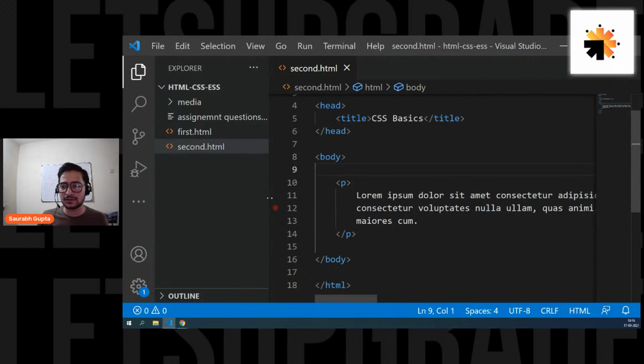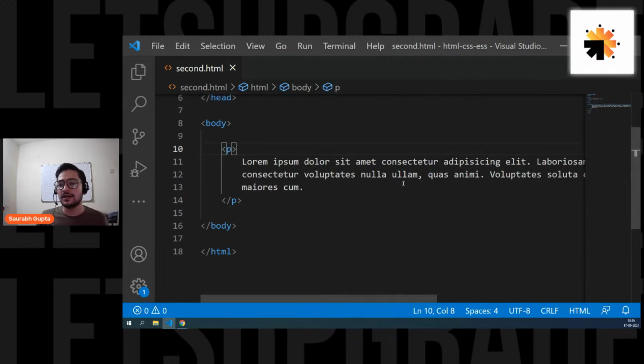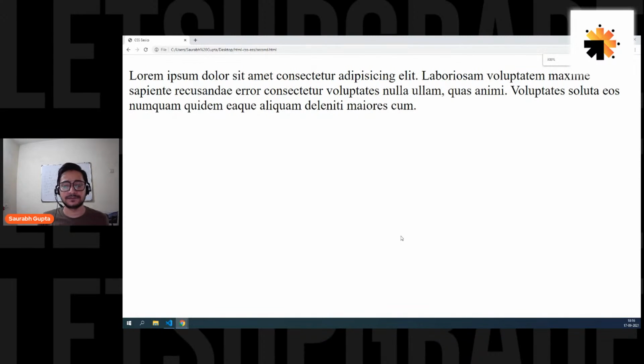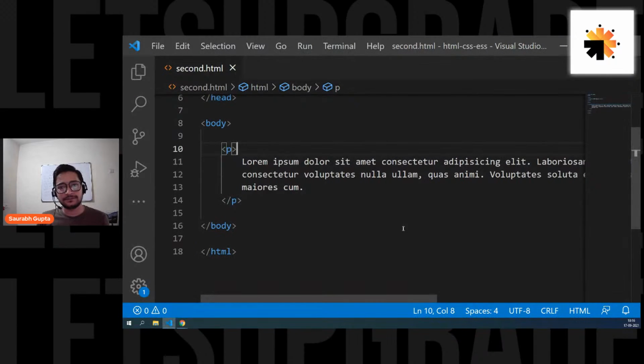Let me close the sidebar. Now we have a simple paragraph which looks like this. Let me zoom in. Simple, right? Now I want to apply some CSS on this paragraph element. Guys, please everyone focus. If you focus on everything for the next 5 minutes, you'll understand all the basics of CSS.